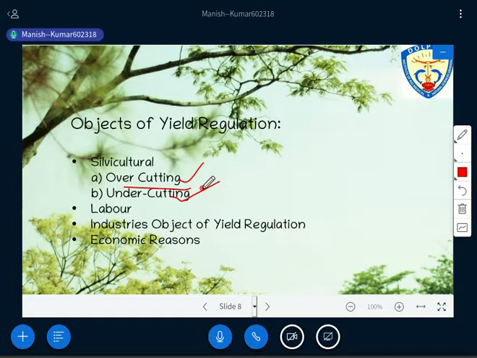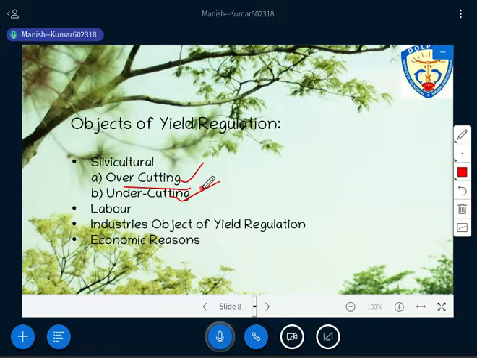Here one thing you need to understand: if you practice this kind of overcutting, what is the consequence? There will be chances of depletion of the soil layer, or the introduction of some invasive species, or the growth of weeds in that particular area. Then your yield regulation mechanism may fail, and you are unable to regulate your yield properly.